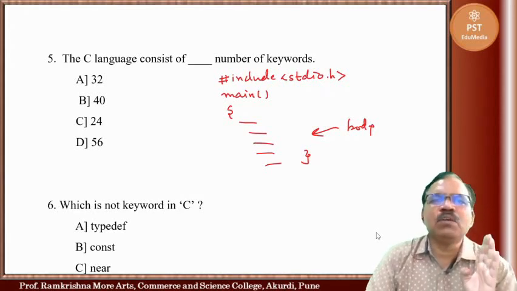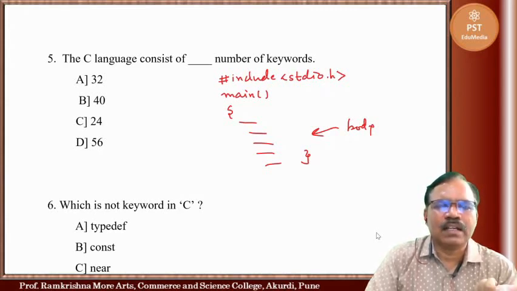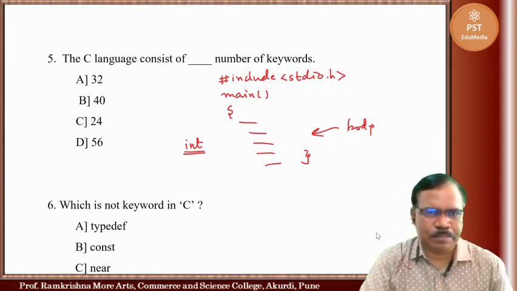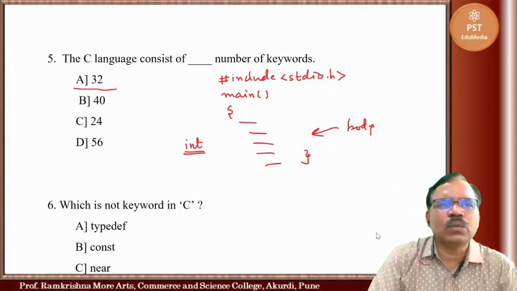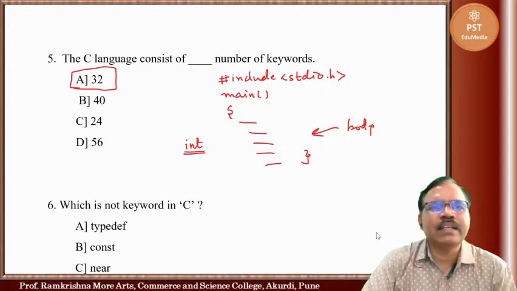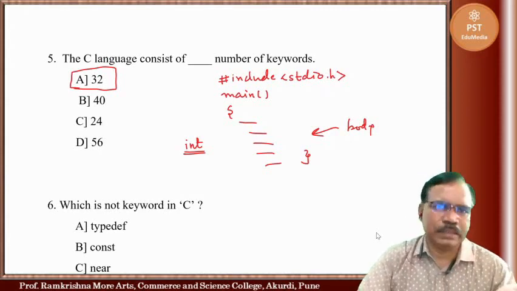There are some specific words present in C language that have specific meaning and specific functions. Like suppose we have keyword like int. What is meaning of this? It is integer data type. So there are 32 keywords. They have specific meaning and specific function. You cannot use these words for other purposes.